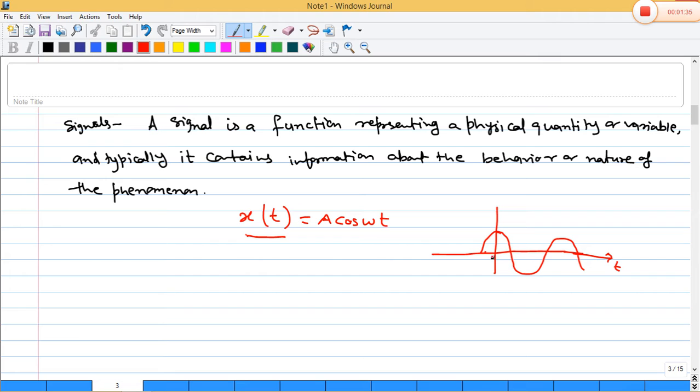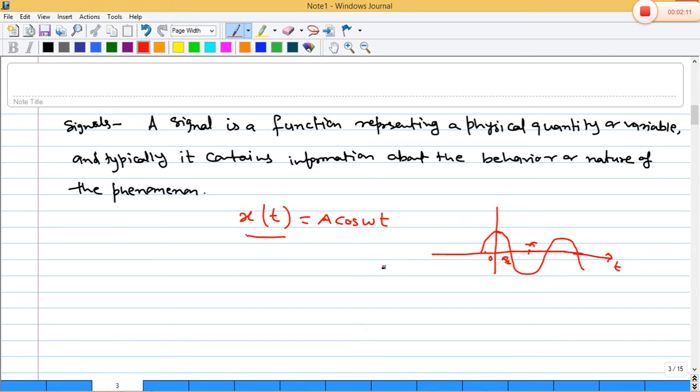So at t equals 0, what happened, t equals 1, what happened, t equals pi by 2, what happened, t equals pi, what happened. Is that clear? So we have to know this one is 0, this one is pi by 2, this one is pi, like this. At t equals 0, t equals pi by 2, what will be the information at that particular time that this expression gives. Okay.